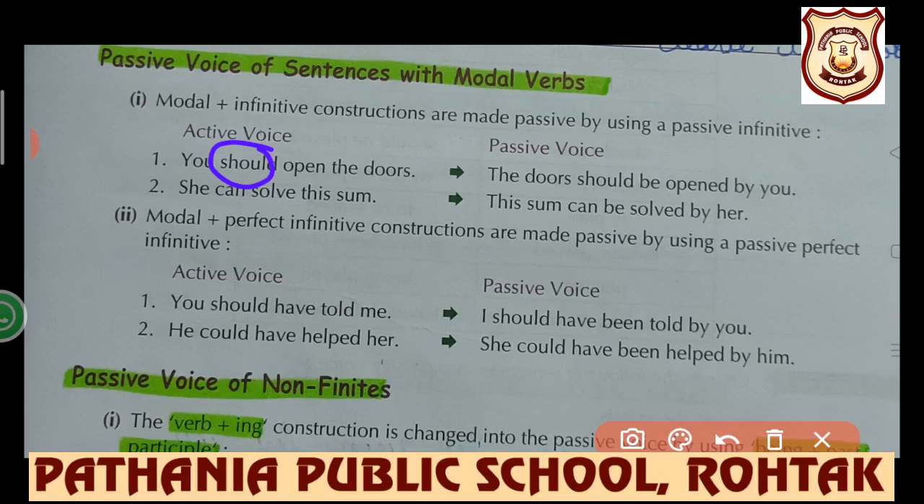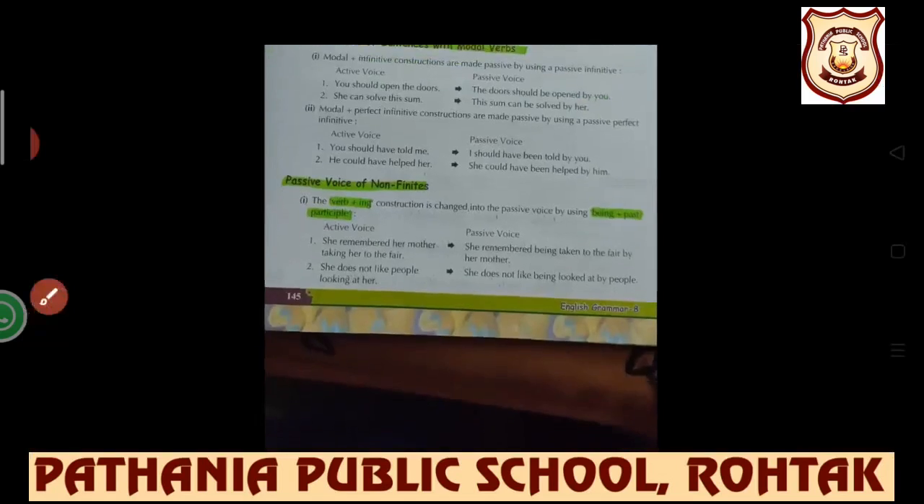You can solve this sum. The sum can be solved by her. She will be changed into her. This sum will be used as a subject in passive. Can be, and we know that the third form of the verb is used.